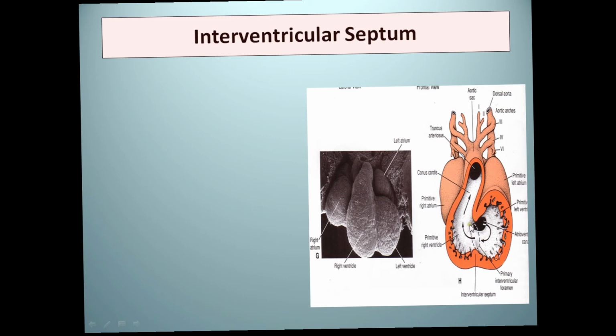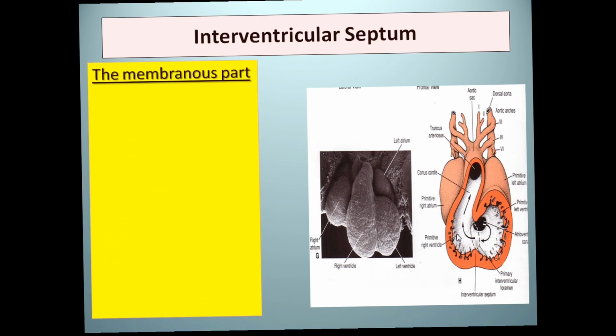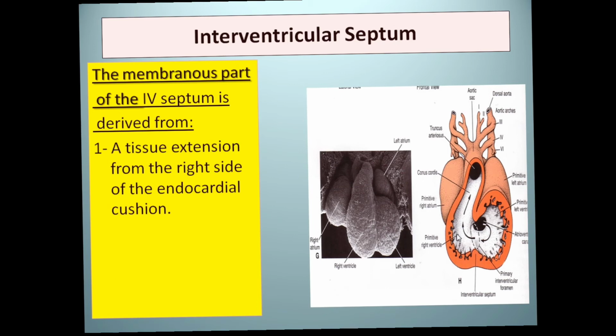So the interventricular septum develops from different sources, and these sources are the membranous and the muscular sources. The membranous part of the interventricular septum is derived from the extension of the right side of the endocardial cushion. The endocardial cushion was at this place, and the extension from here gives the membranous part, and also there is an aortopulmonary septum.